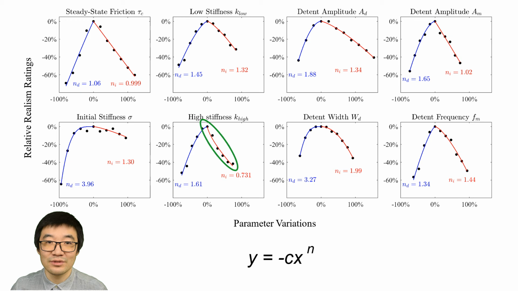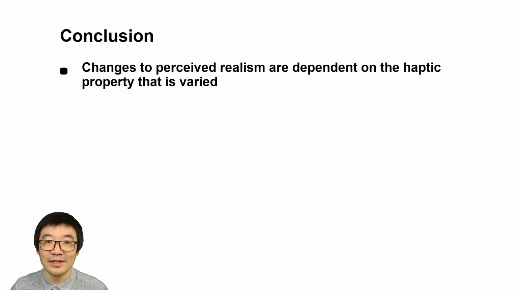The final cluster was fits where the power model exponent was less than 1. Parameters with similar fits are susceptible to large decreases in perceived realism for small parameter changes and thus may require fine-tuning. The results suggested that changes to the perceived realism are dependent on the haptic property that is varied.